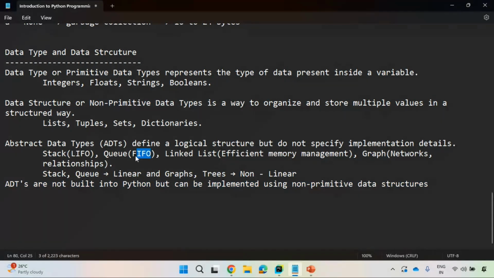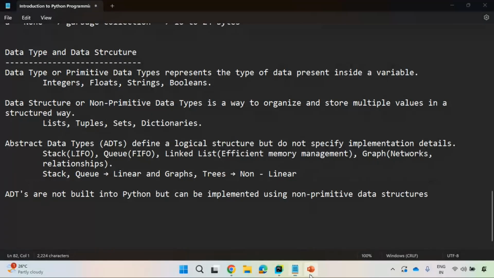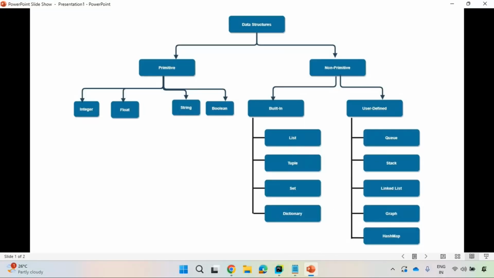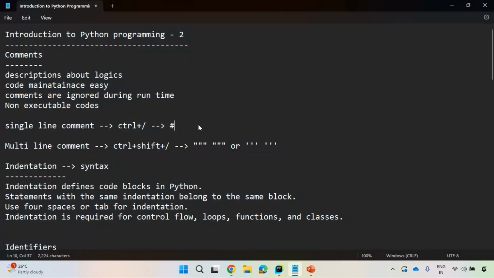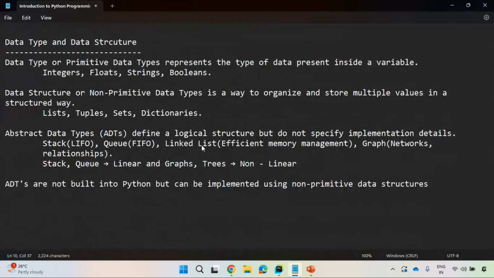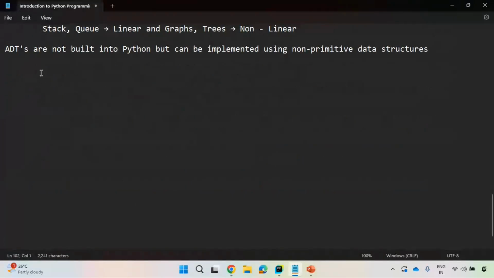You need to implement first in, first out, last in, first out, efficient memory management, a lot of things, with the help of knowledge of these things, right? Very, very important difference this is. Data type is different, data structure is different. Once you see this diagram, everything should come to your mind. These are all very, very important basic things. If you don't understand these things, it is very difficult for you going ahead. That's why we are learning this very clearly.